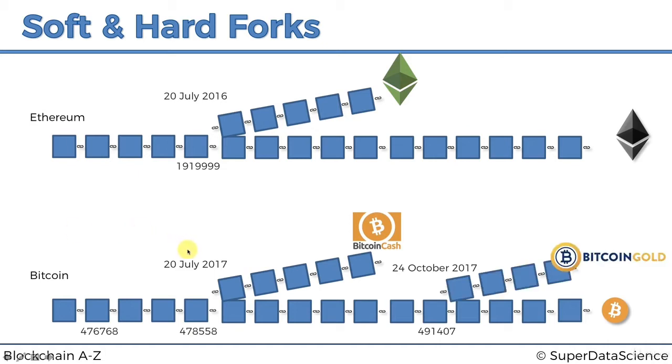And that happened in October. So for the soft fork, 20th of July. This happened 1st of August, the hard fork to Bitcoin Cash. And 24th of October happened the hard fork to Bitcoin Gold. And there's always reasons. So here there was a reason for the DAO attack. They had to change the software to revert the money. Here, Bitcoin Cash was not happy with SegWit, so they changed their software to increase block size. And because these are not compatible, inevitably the chain split.